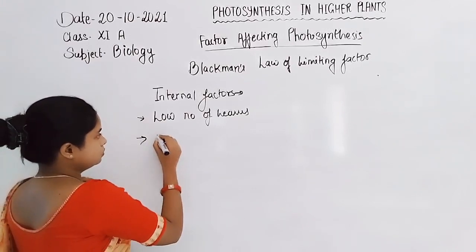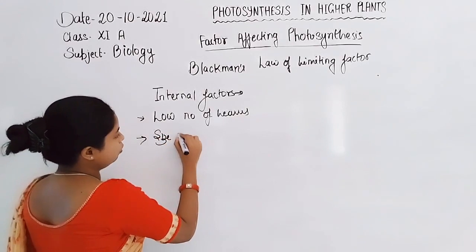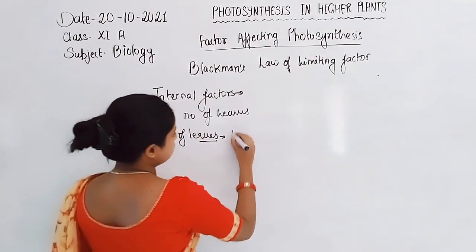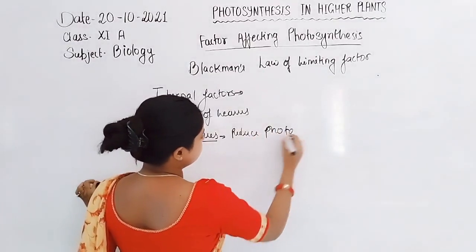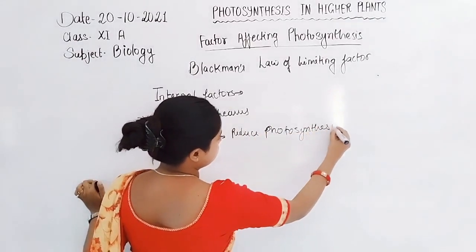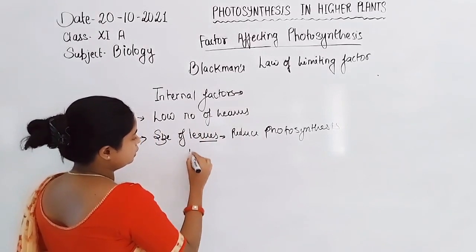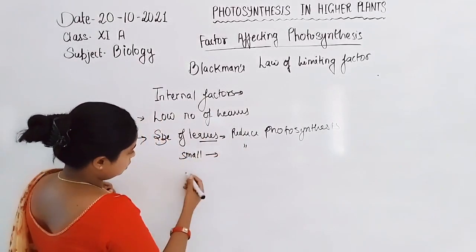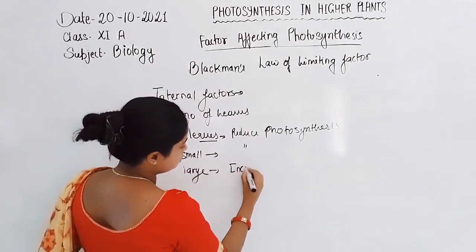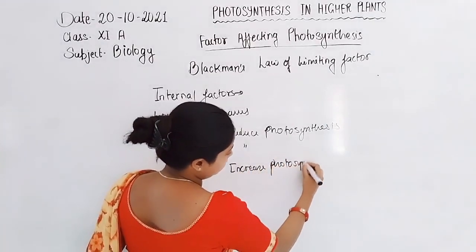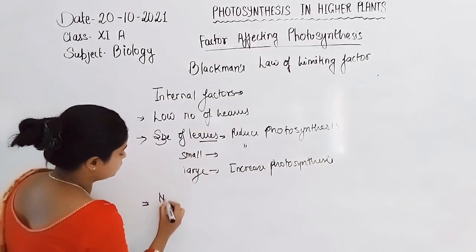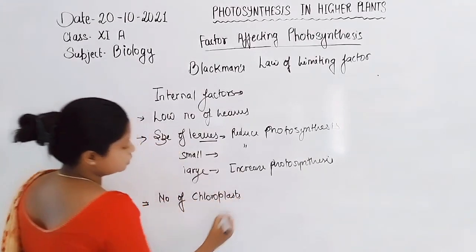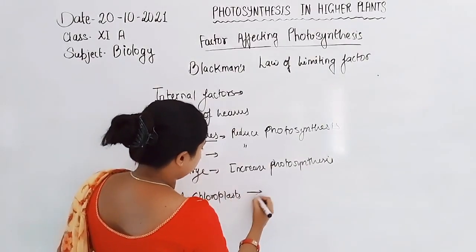The size of leaves also affects the photosynthesis process. If the size of leaves is small, photosynthesis is reduced, but if the leaves are large, photosynthesis increases. Now the number of chloroplasts also determines the photosynthesis process.